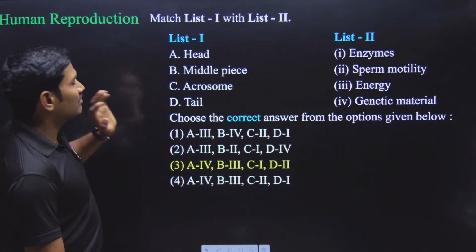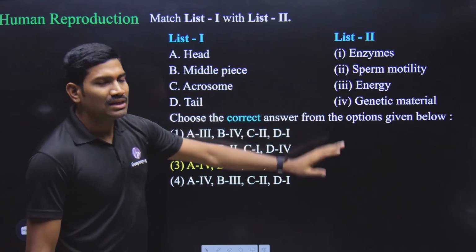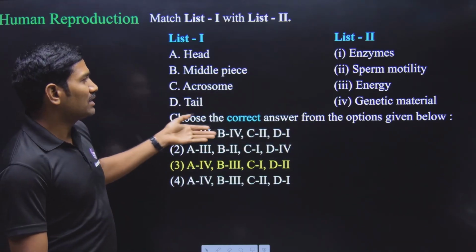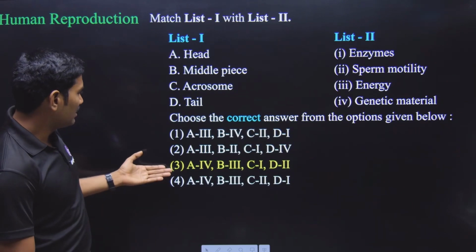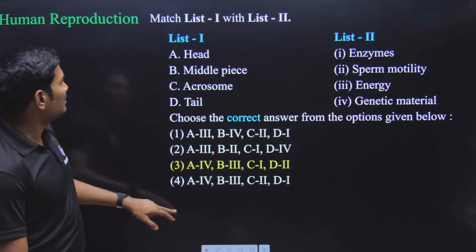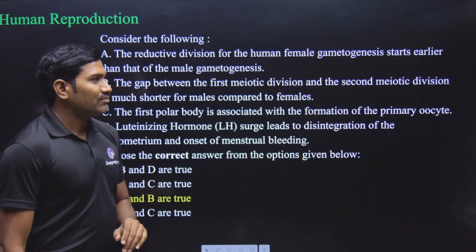Clear? Next one. Again from the human reproduction chapter, they have given the matching with respect to the sperm cell parts and their functions. They have given direct information, no need to confuse here. So answer is option 3. Clear? Next one is again from the human reproduction.